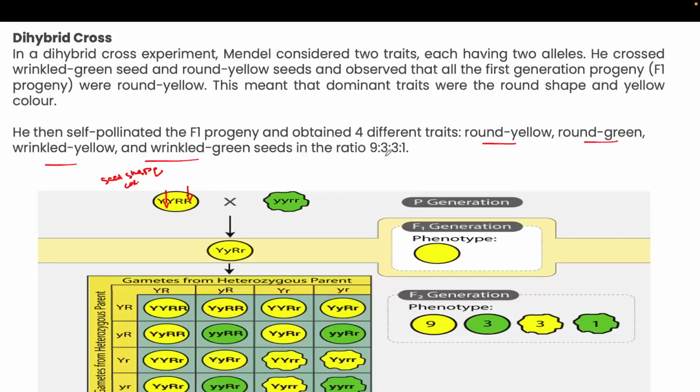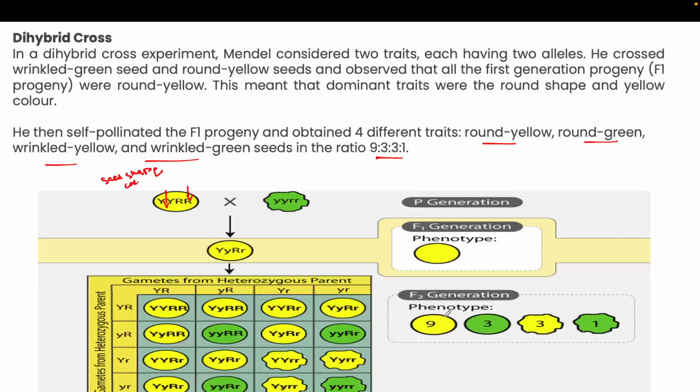It is observed in the ratio 9:3:3:1. So this ratio you have to remember. In many questions it has been asked what will be the phenotypic characteristic in the F2 progeny. Sorry, this is the phenotypic character. Here in the F2 generation what you are seeing is round yellow, then round green, then wrinkled yellow and wrinkled green. So it is 9:3:3:1.